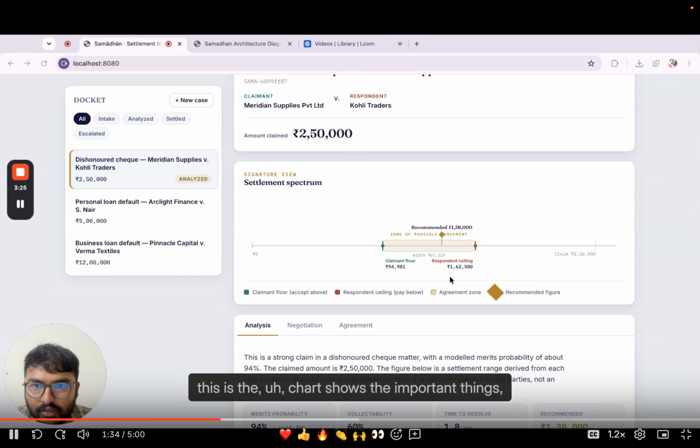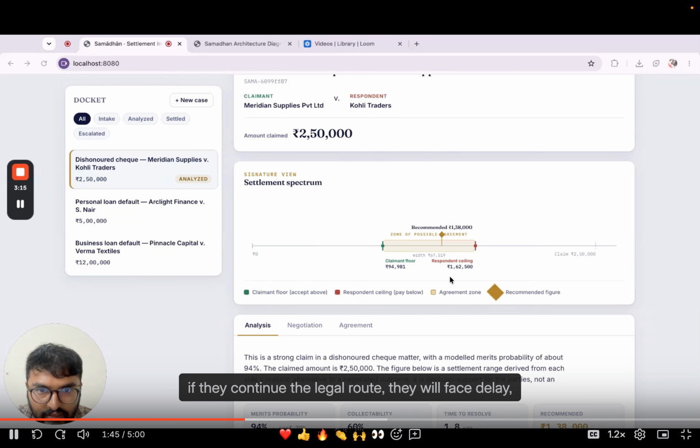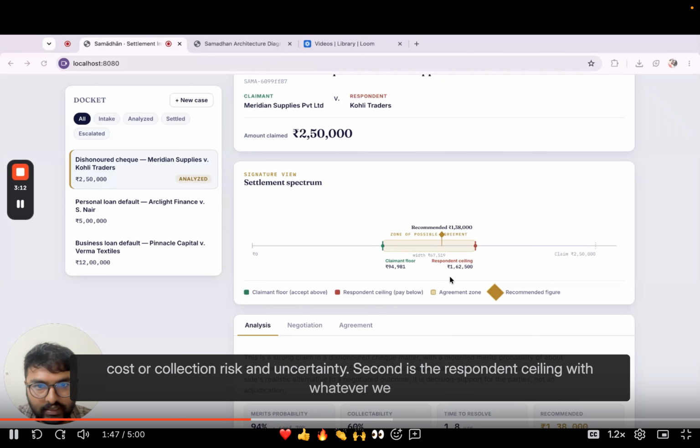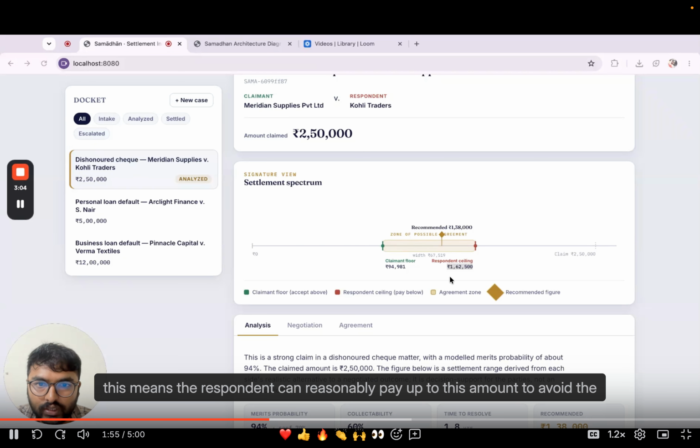The chart shows the important things. The first is the claimant floor. Here it is around 94,981. This means the claimant should accept any settlement above this amount, because if they continue the legal route, they will face delay, cost, or collection risk and uncertainty. Second is the respondent ceiling. Here it is 1,62,000. This means the respondent can reasonably pay up to this amount to avoid the risk of losing later.